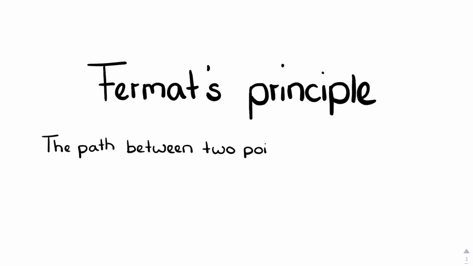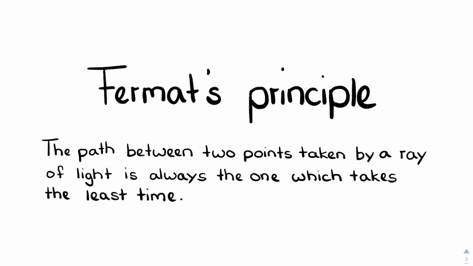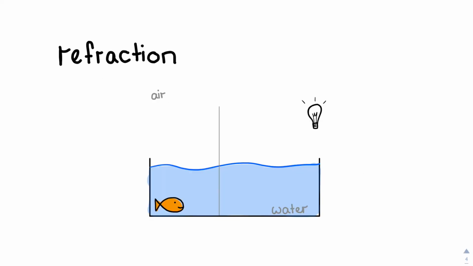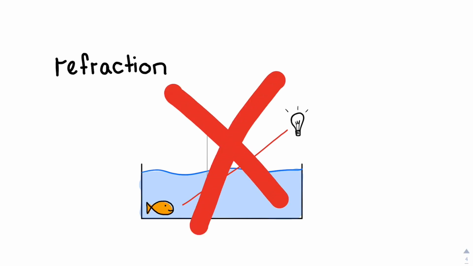The path between two points taken by a ray of light is always the one which takes the least time, and not the shortest one. In the following example, the light ray from a light bulb travels to the fish. Therefore, the light ray has to pass through two different media, namely air and water. Most people, maybe you too, would presume that light travels in a straight line to the fish, but sadly that's wrong, because light travels faster in air than in water. Therefore, it looks approximately like this.